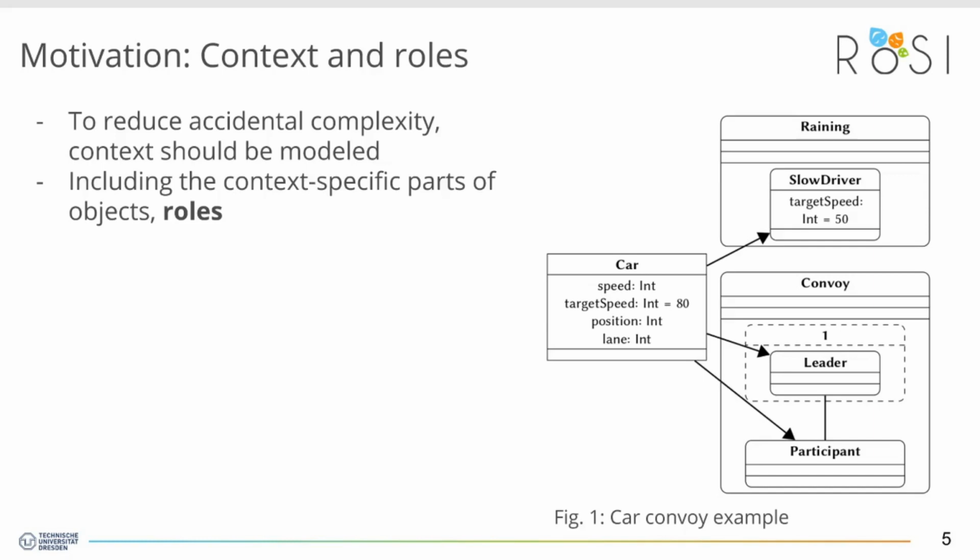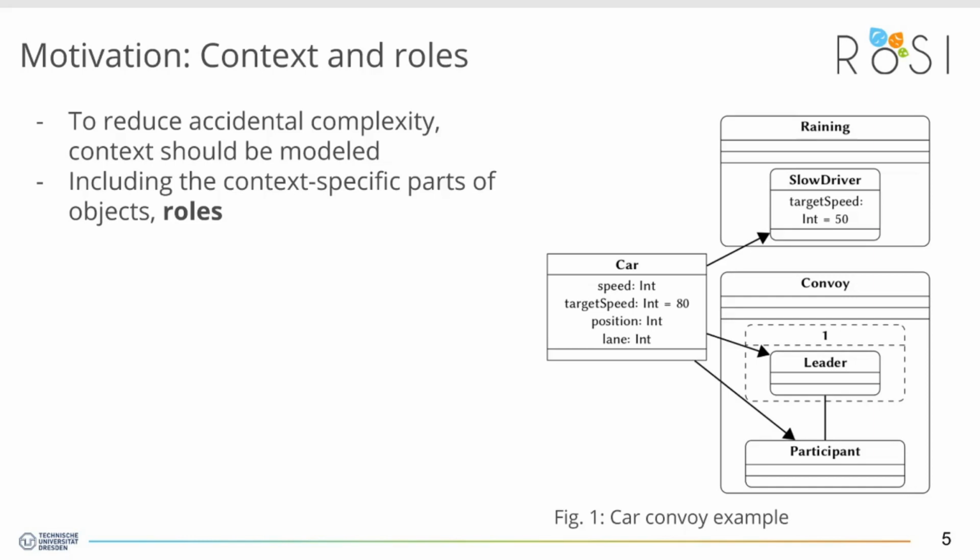As a simple example, on the right side of the slide I depicted an example context model of a convoy of autonomous cars. On the left side you have a car object which defines a single car. It may have some attributes like the speed it is traveling at, and the target speed, which is the speed it intends to travel at.